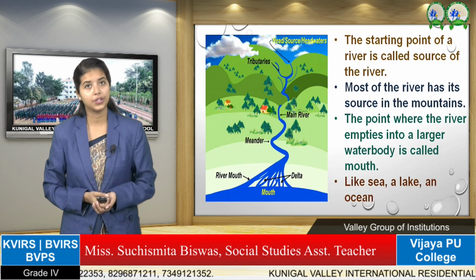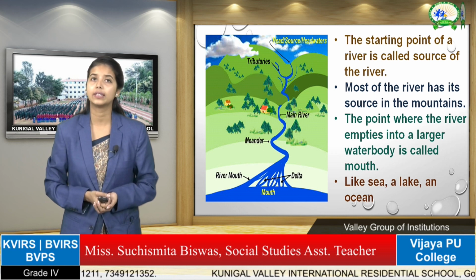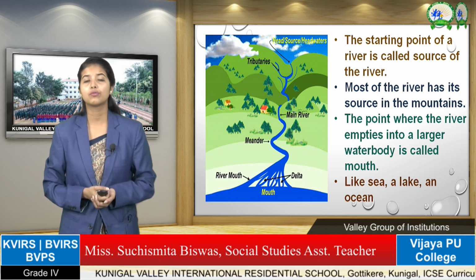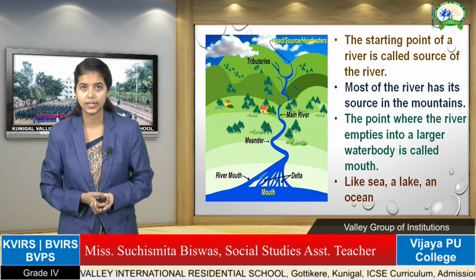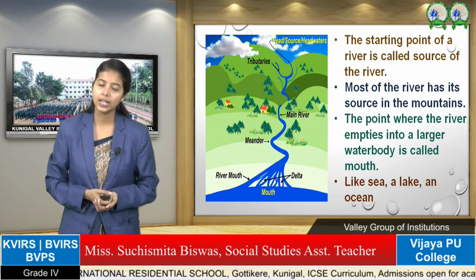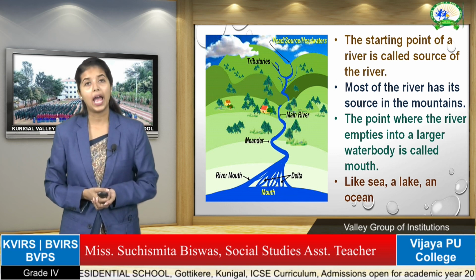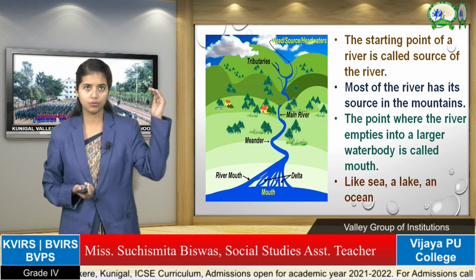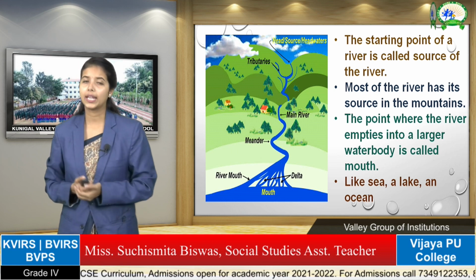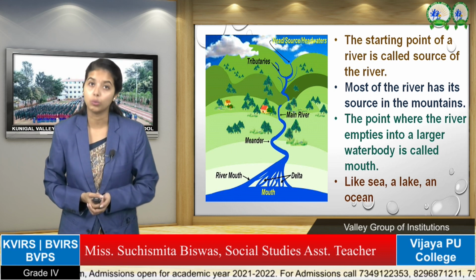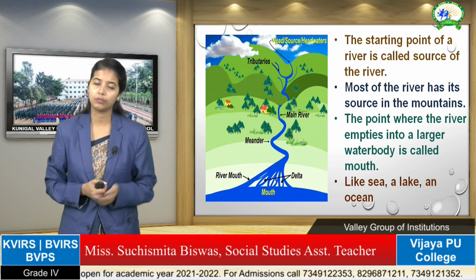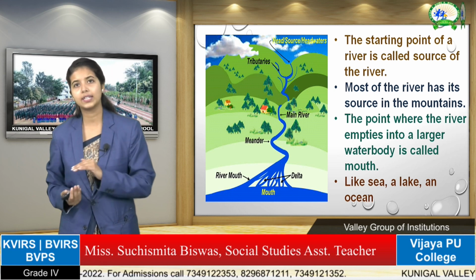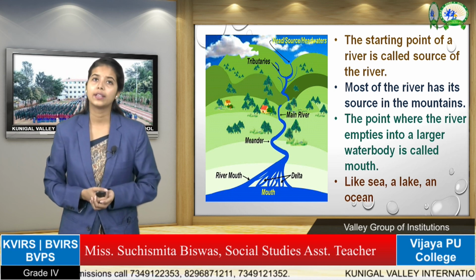And when we are talking about rivers, we have different kinds of things. That is the source of a river. Source of a river means what? Source means from where the rivers originate. And where the river coming from the mountain meets the sea, that meeting point is called the mouth. From where it originates, it is called the source, and where it meets the ocean, it is called the mouth.